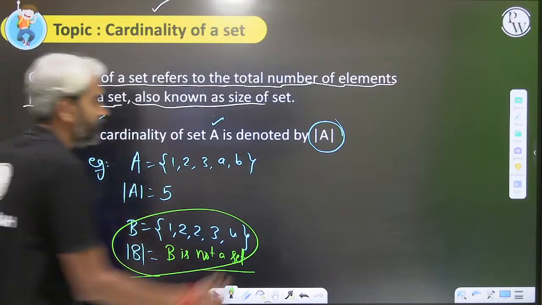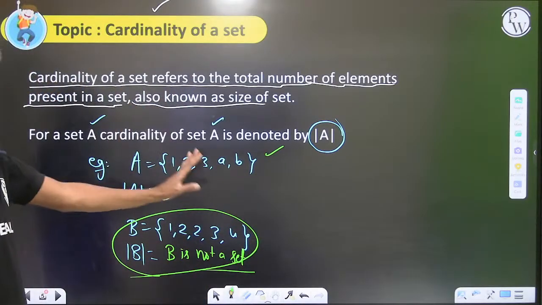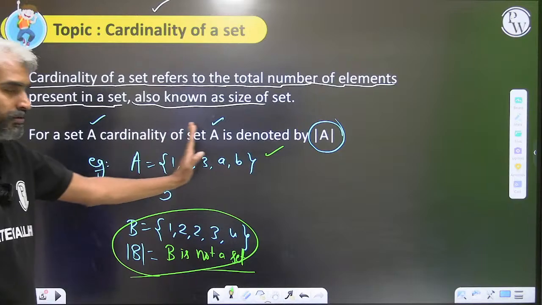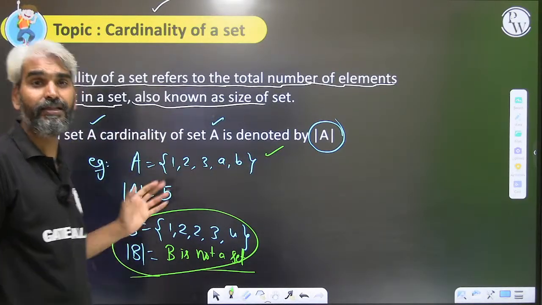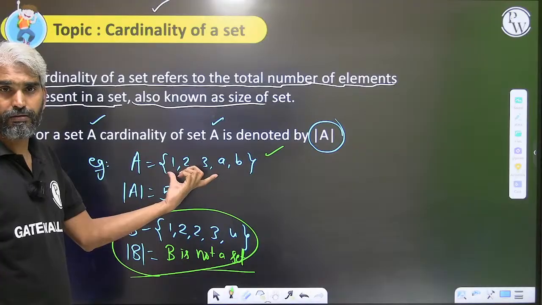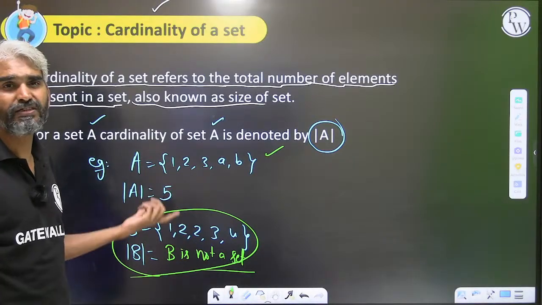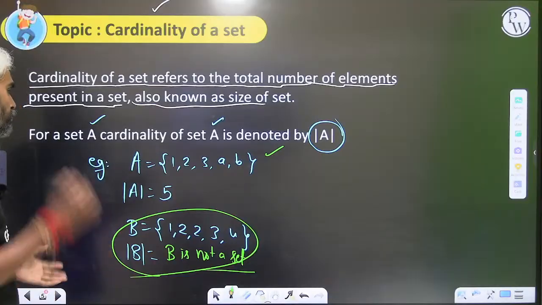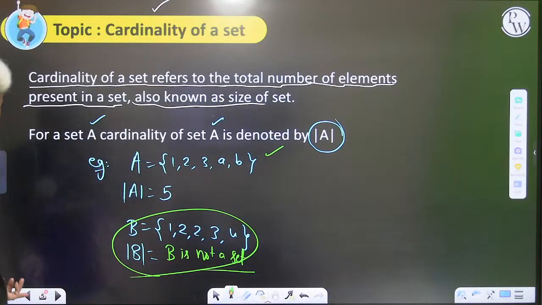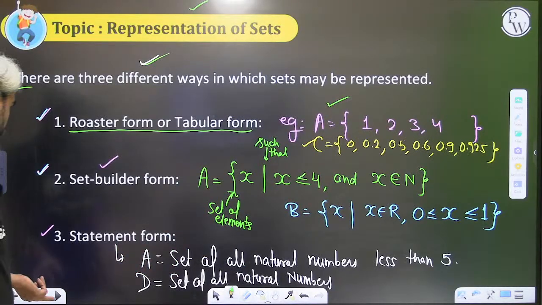Anyway, this is a simple definition: the cardinality of a set is the number of elements within the set. I don't want to make things complicated. If you have any doubt, please let me know.